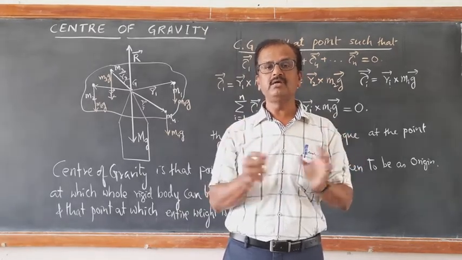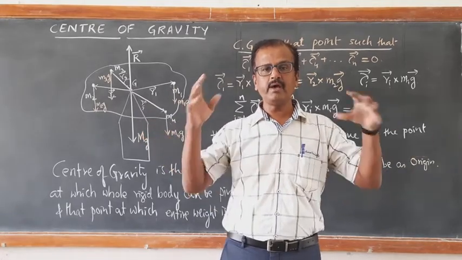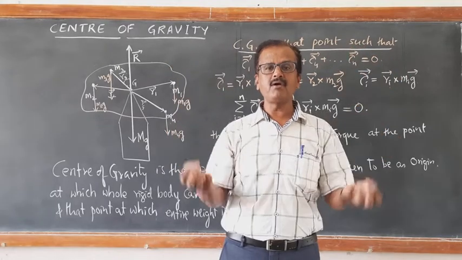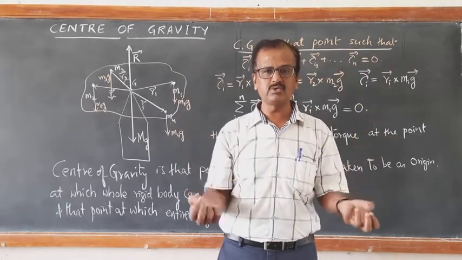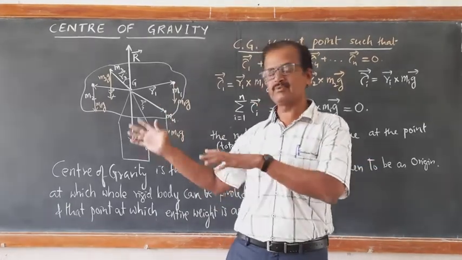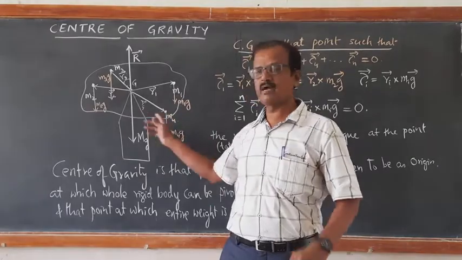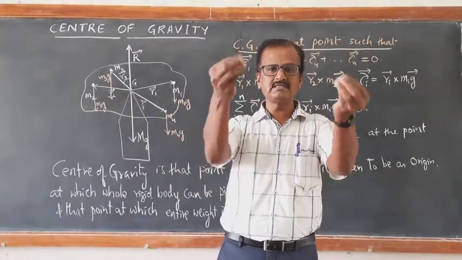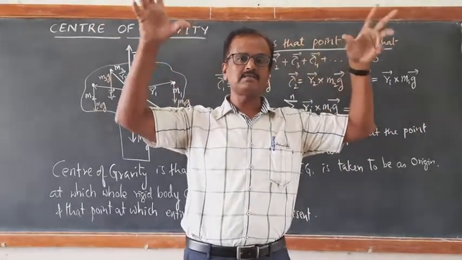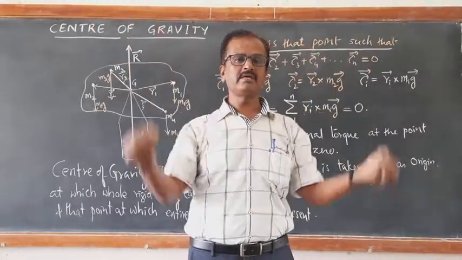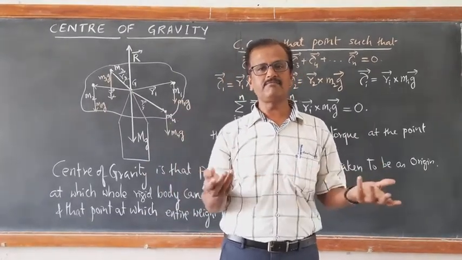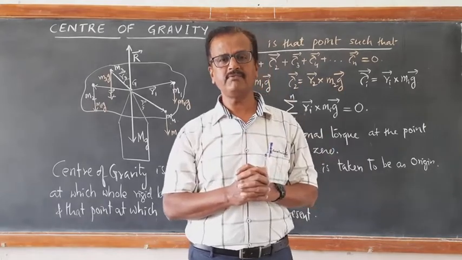If it is a huge extended body, different parts may not have the same acceleration due to gravity. For our simple cases with small objects, acceleration due to gravity at all the points is the same. But think of a huge body wherein the masses at different positions experience different acceleration due to gravity. Definitely center of mass does not coincide with center of gravity.